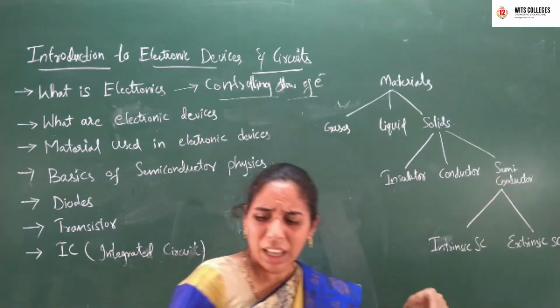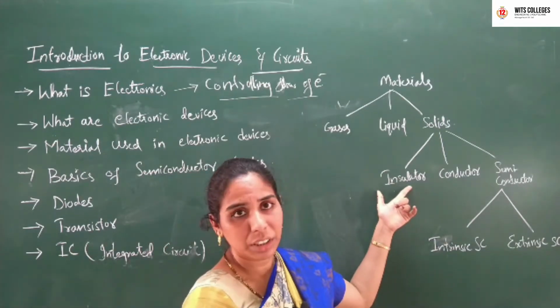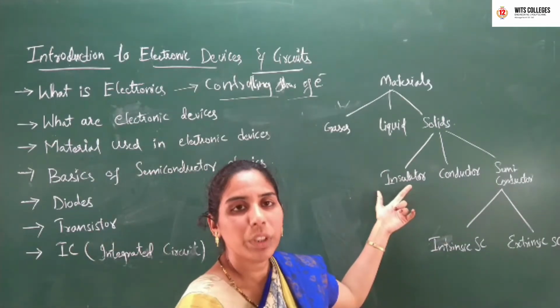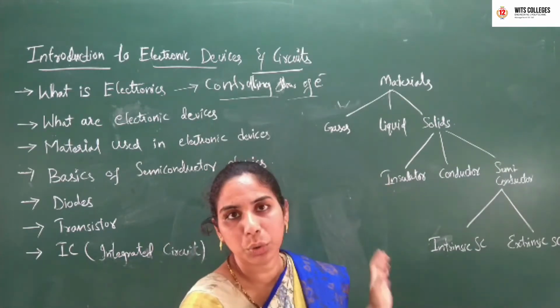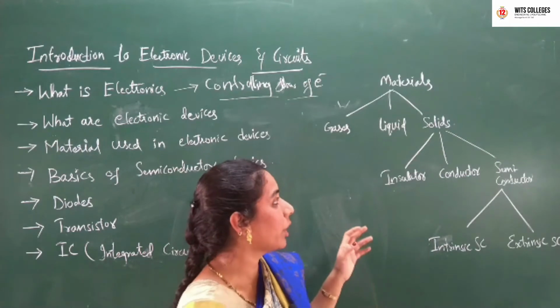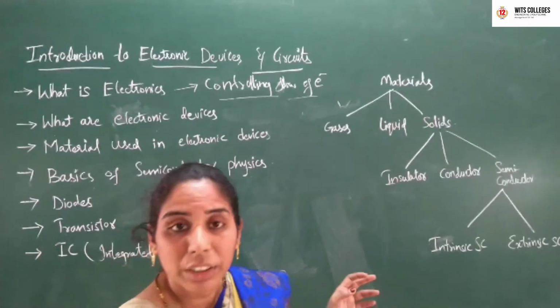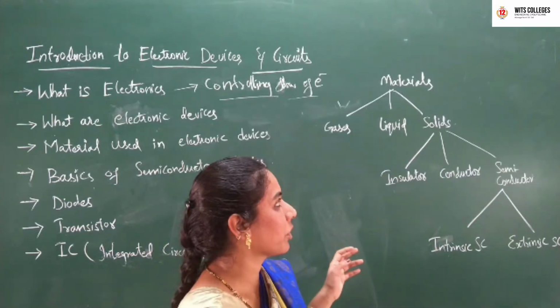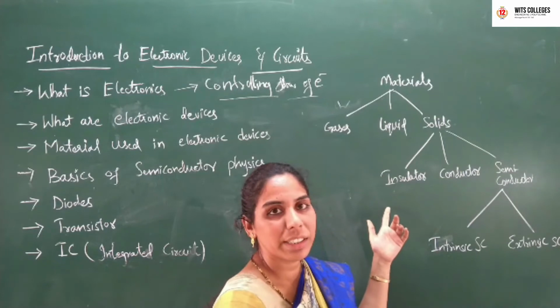So what do you think an insulator is? An insulator is a material or a substance which does not allow the flow of current through it. An insulator is a substance that does not allow the flow of charges. The example for the insulator is rubber.